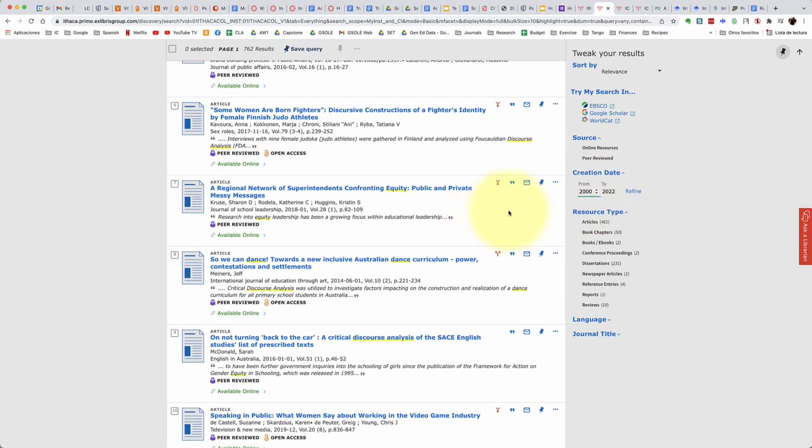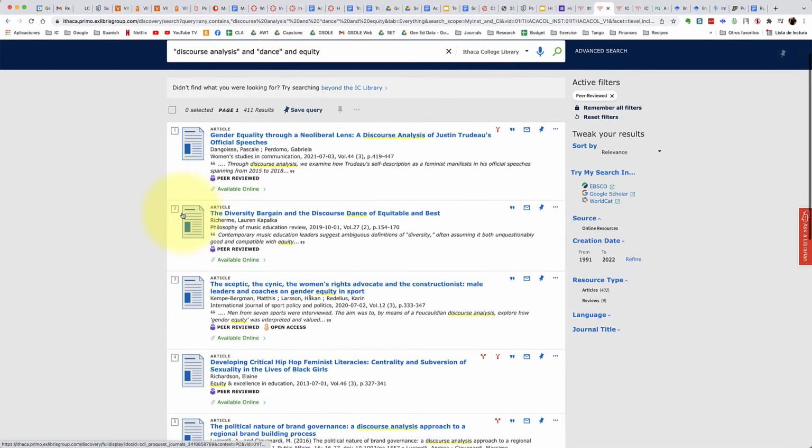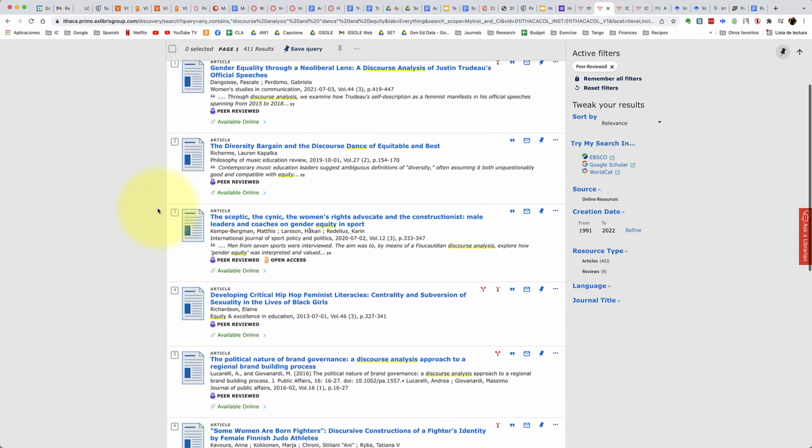But for this particular topic, I'm going to take it back to the last 20 years, and I want to make sure that it's peer-reviewed, because as a requirement for this project, you need a minimum of 3 peer-reviewed journal articles. And so my list is narrowed down to 411. And so now I can start looking at the titles to find something that I feel might be relevant to my research.